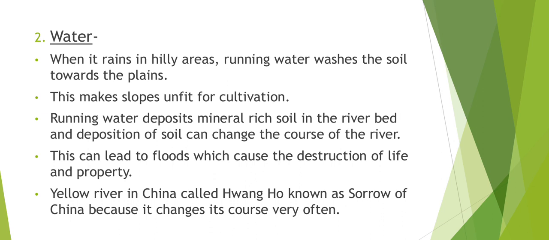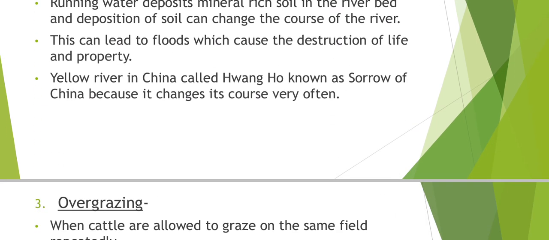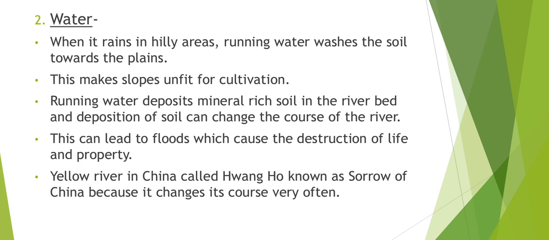You may have heard of the Yellow River in China called Hwang Ho. It was known as the sorrow of China. Why? Because it changed its course very often. This resulted in loss of life and property. So many times the people have lost their life and property also.